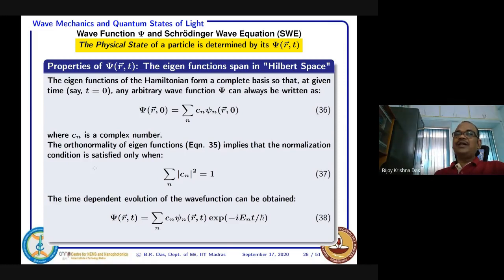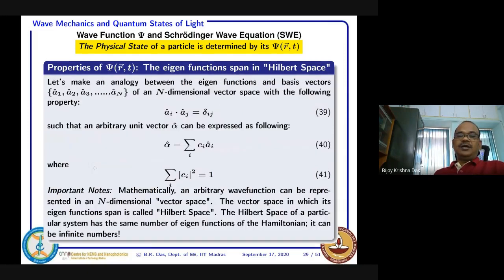We have various mathematical methods, and one method uses the principles of linear algebra. Those linear algebra principles are a useful tool to understand the wave function and the quantum system. In linear algebra, the first thing is that you consider a vector space.